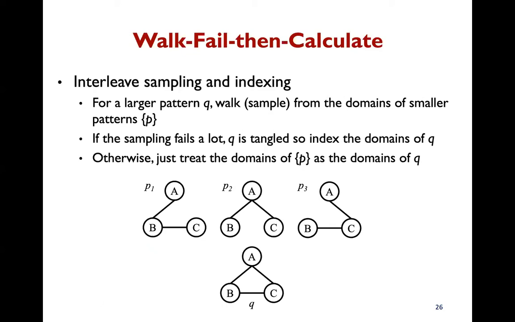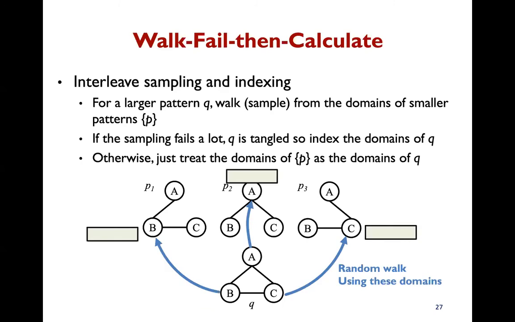To build the index, we start from small to large patterns up to a certain size, as in typical frequent subgraph mining. To detect tangled patterns, we interleave sampling with indexing, which works better than a careful approach. Given a larger pattern, we perform sampling using the domains of smaller patterns. For example, Q uses the domains of P1, P2, and P3.